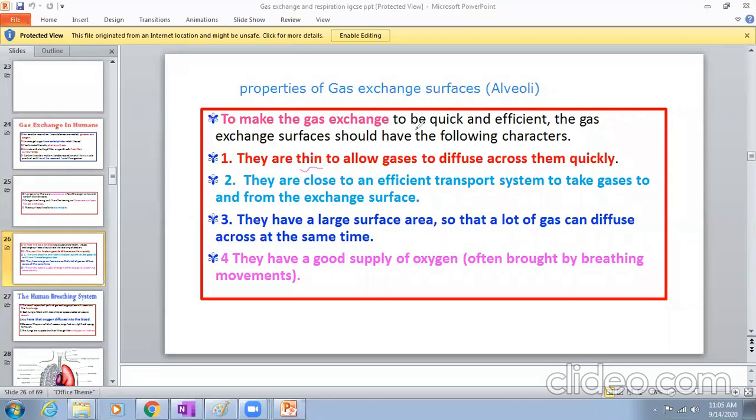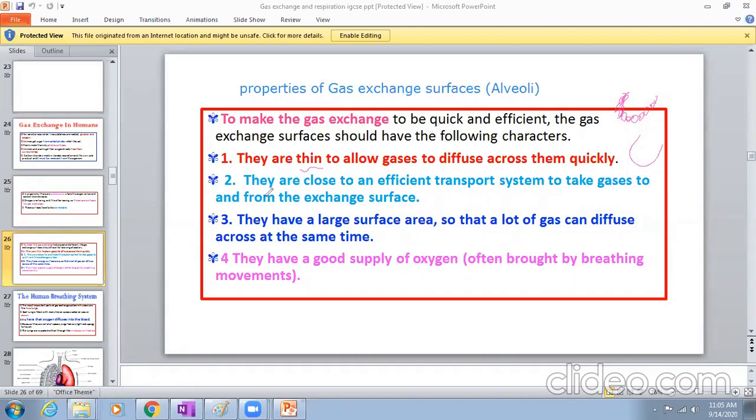That's why the alveolar wall is only one cell thick. It is not many layers of cells, only one single cell layer. Why is it like this? If the surface is thin, gas exchange will take place efficiently, and the process of diffusion will be faster.